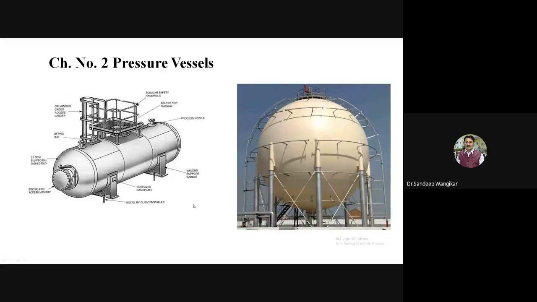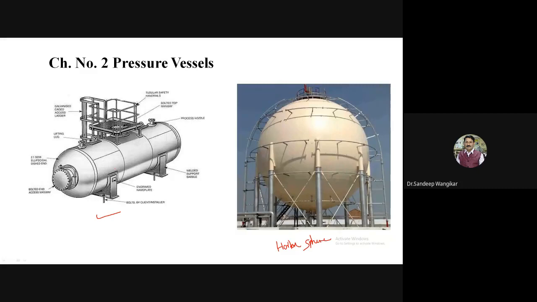So here you can see the pressure vessel zone, a horizontal type pressure vessel, and another is somewhat a sphere. Horton sphere is there. So this is one of the types. This is a spherical pressure vessel, and this is the horizontal pressure vessel we can say.